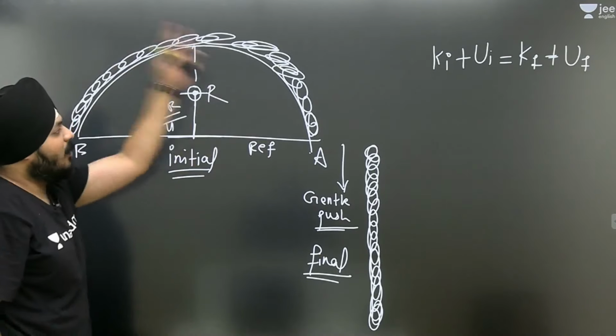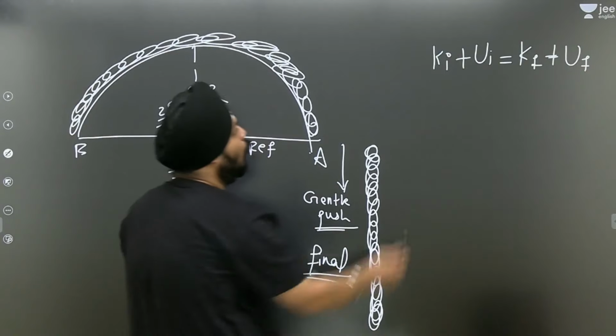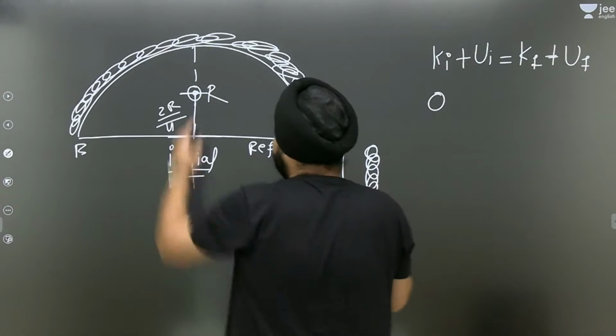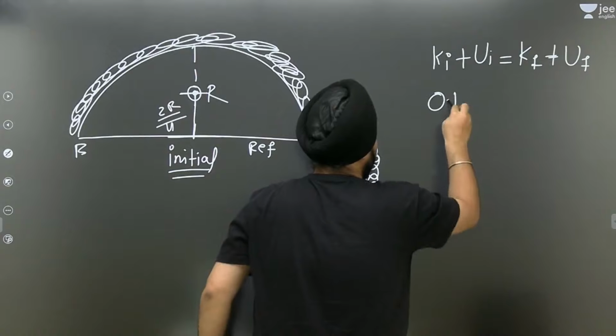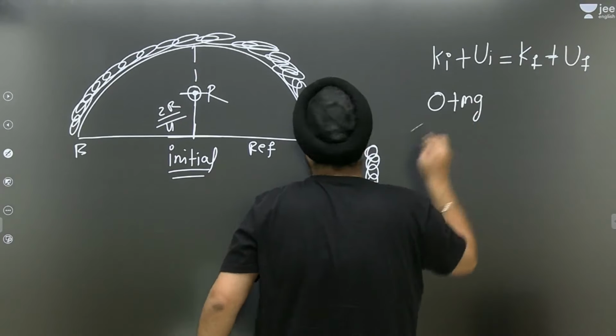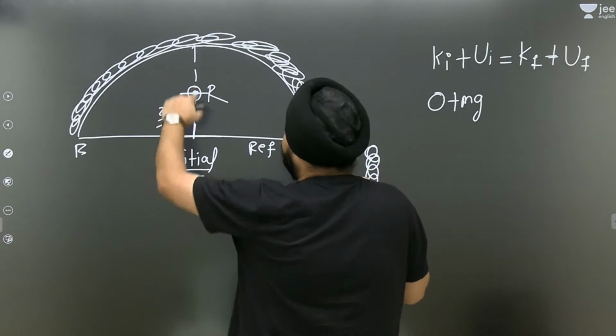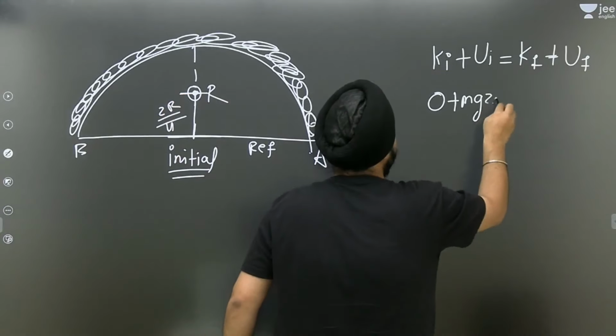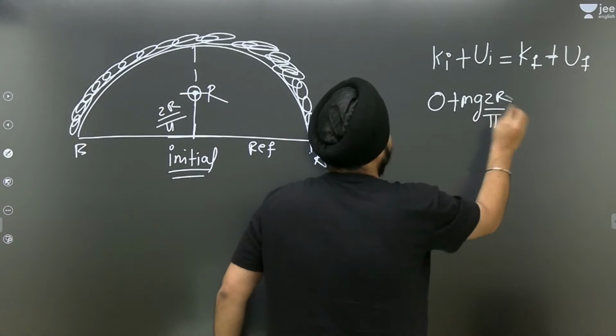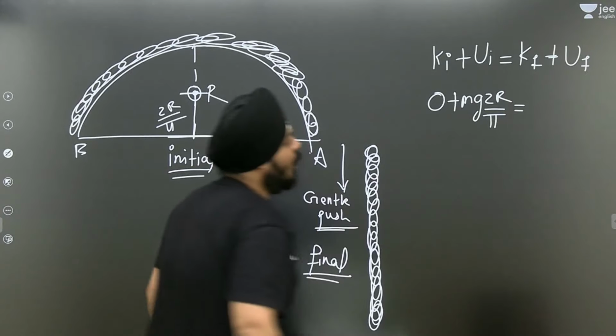See, right now is the chain having any kind of velocity? No. So kinetic energy would be 0. Is it having any kind of potential energy? Yes. mgh, meaning the distance between the reference point and the center of mass: mg 2r by pi.